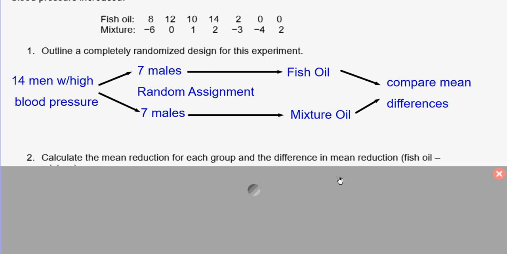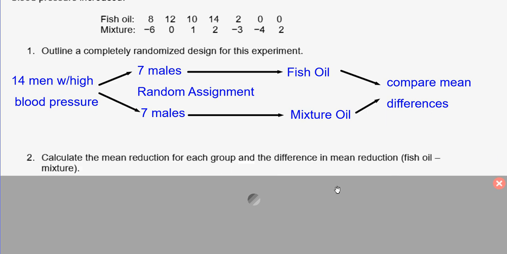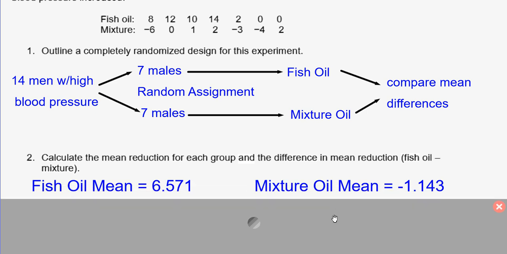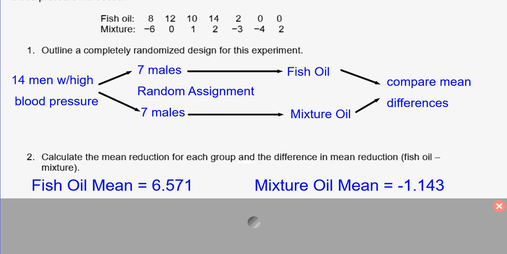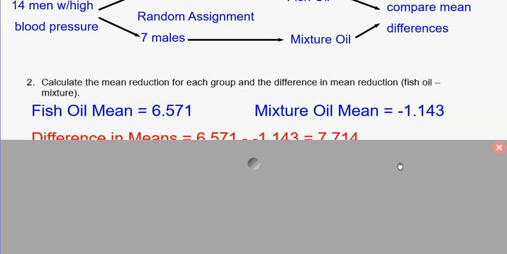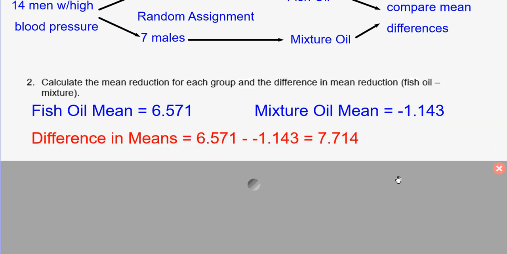So based on the data collected, it said calculate the mean reduction for each group and the difference in the mean reduction, fish oil minus the mixture. So if I look at just doing the means for each group, the fish oil mean was 6.571 and the mixture oil mean was negative 1.143. If I take the difference of the fish oil minus the mixture oil, I have a difference in means that is 7.714.